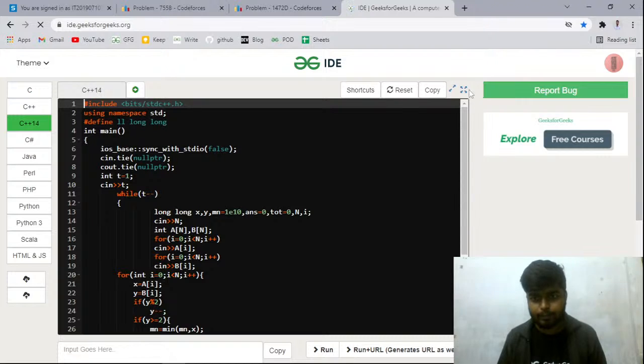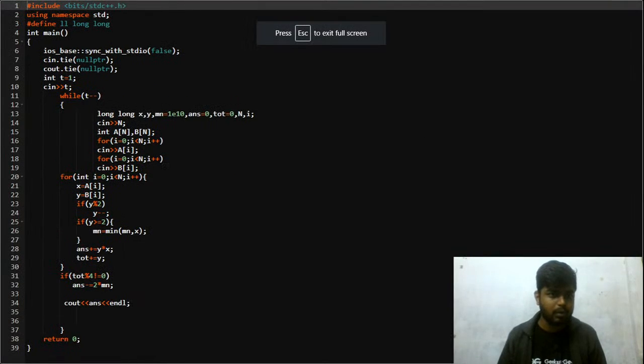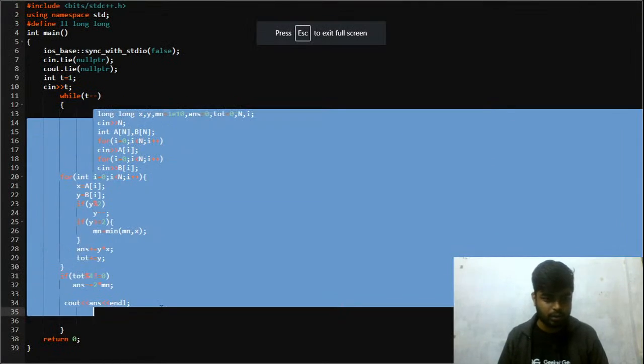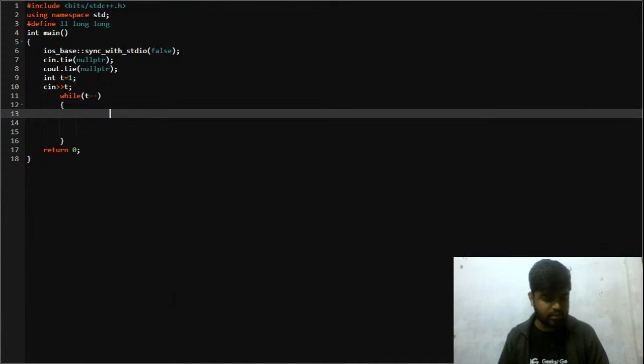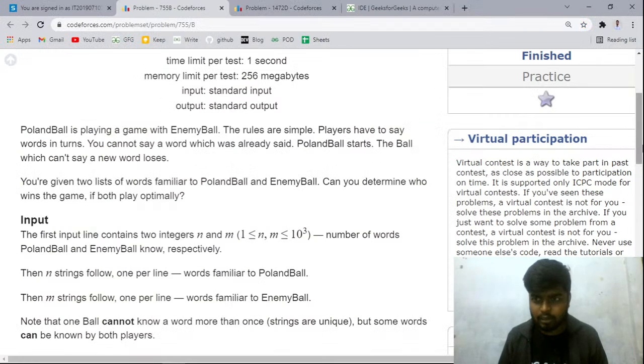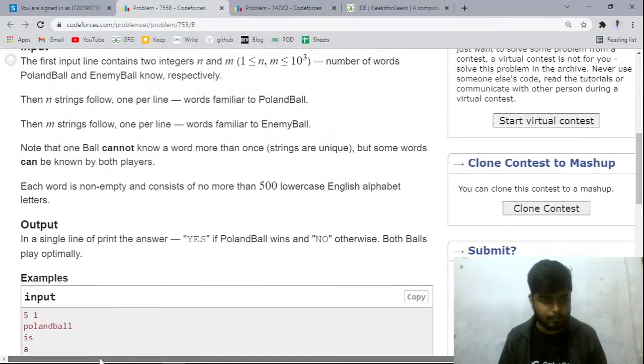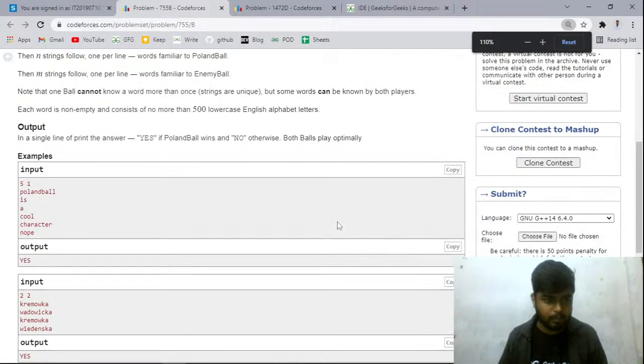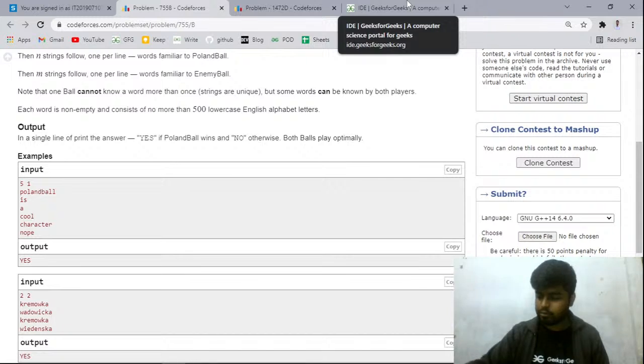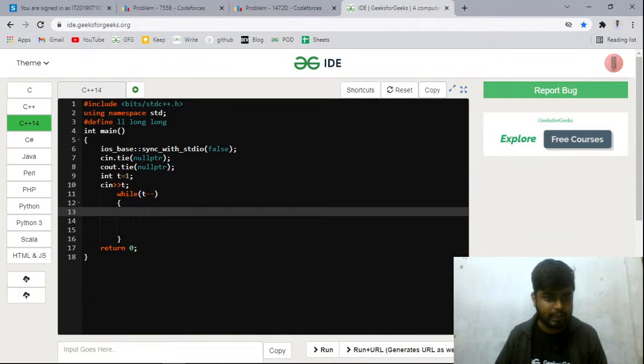Okay, right. So let's begin with this. Let me see the input format for this question first of all. So the input format is like this, right? Okay, so let us code down this problem quickly.